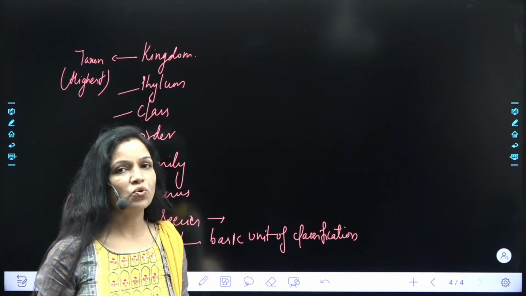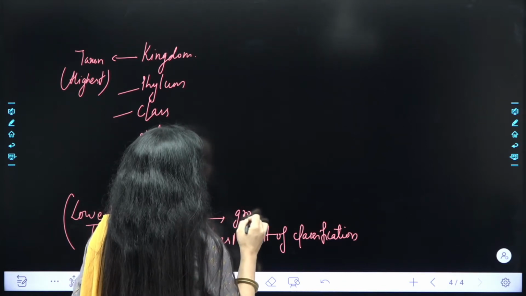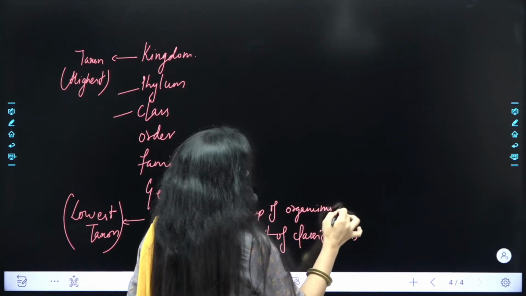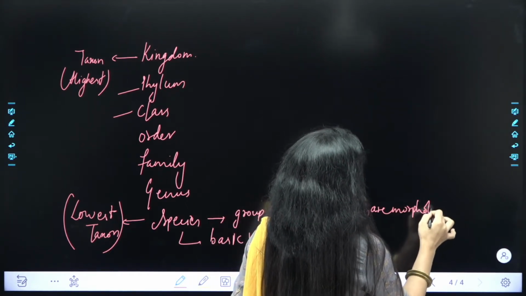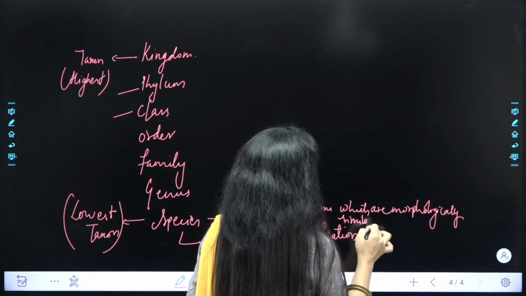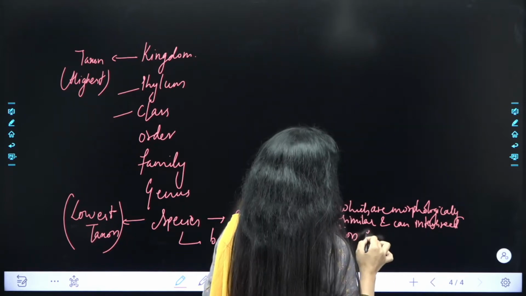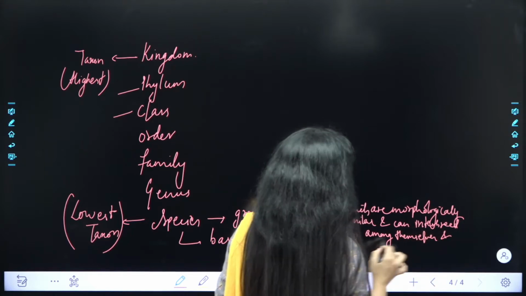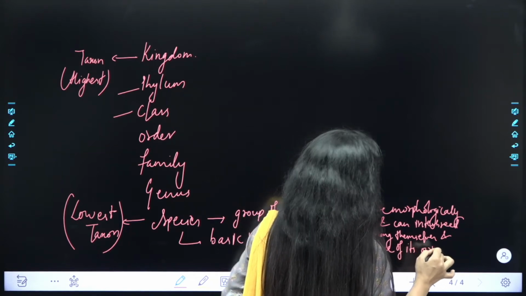So write down one line again in your notebooks, that species are the group of organisms which are morphologically similar, and can interbreed among themselves and produce of its own kind, or can produce offspring.